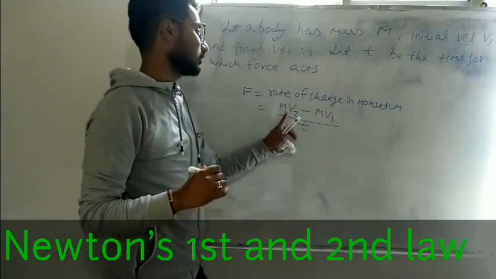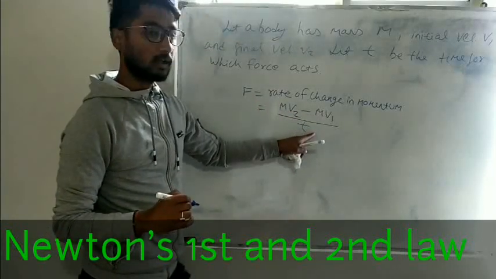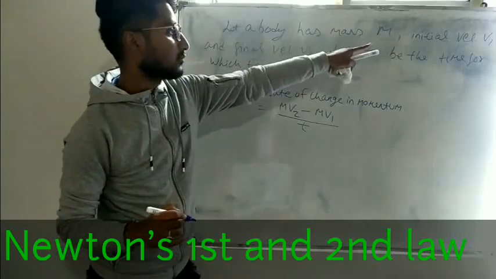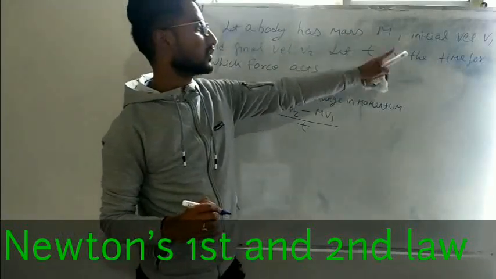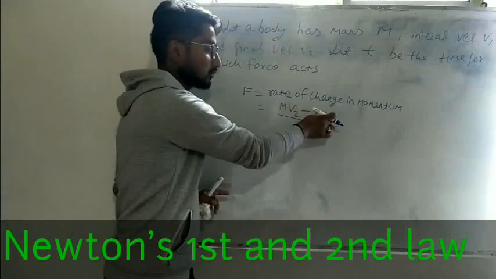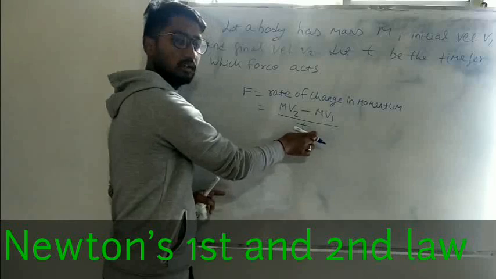We have discussed it earlier. Rate of change in momentum means change in momentum by time. Initial momentum is mv1 because the velocity is v1 and mass is m. Final momentum is mv2 because the velocity is v2 and mass is m. So change in momentum means final momentum minus initial momentum. Rate of change in momentum means change in momentum by time.